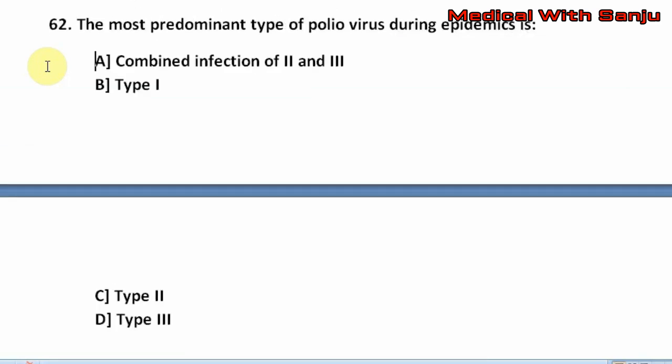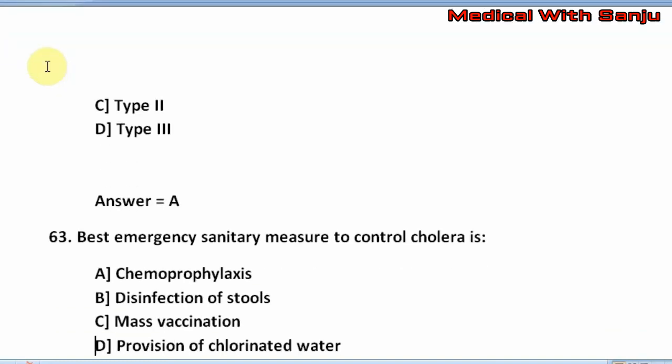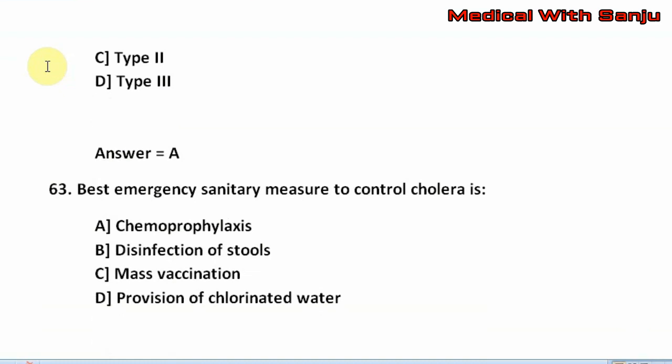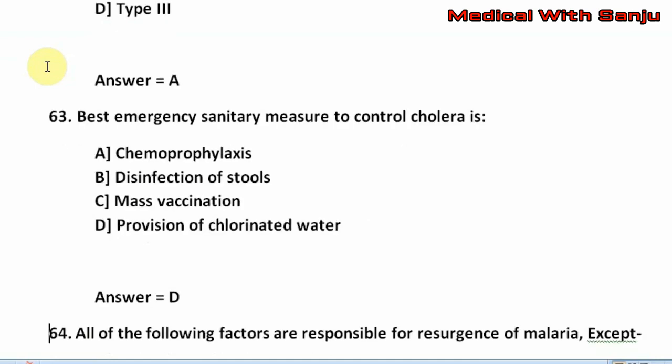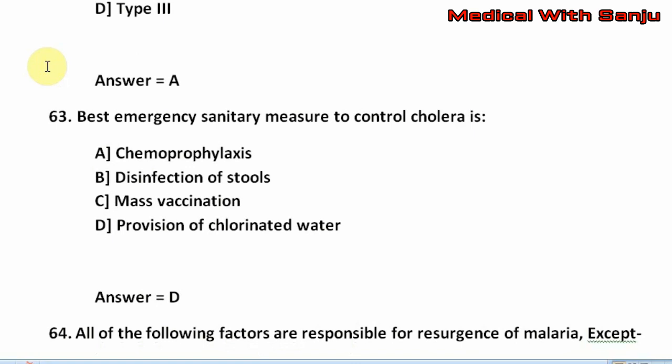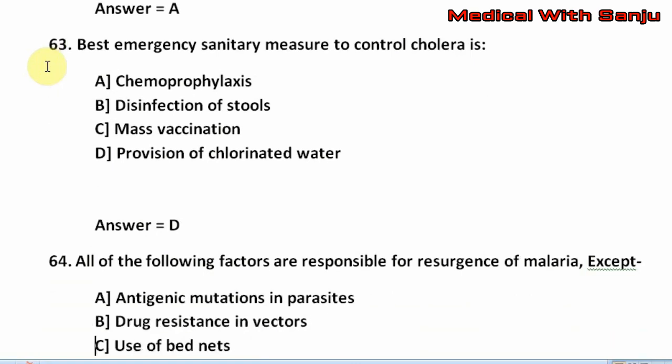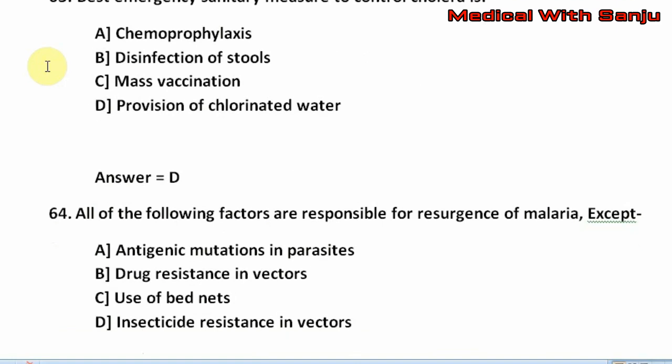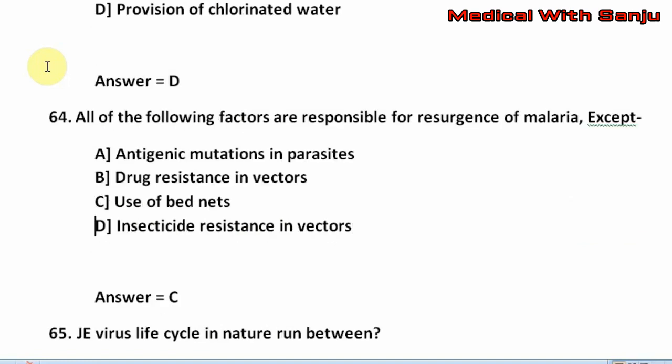Question number 63. Best emergency sanitary measure to control cholera is option A, chemoprophylaxis. Option B, disinfection of stools. Option C, mass vaccination. Option D, provision of chlorinated water. The right answer is option D, that is provision of chlorinated water. Question number 64. All of the following factors are responsible for resurgence of malaria except option A, antigenic mutations in parasite. Option B, drug resistance in vectors. Option C, use of bed nets. Option D, insecticide resistance in vectors. The right answer is option C, that is use of bed nets.